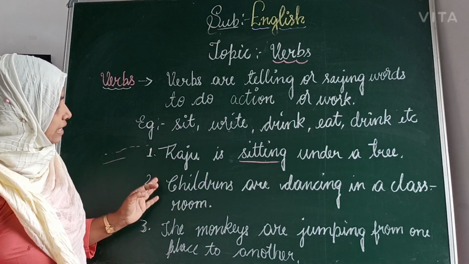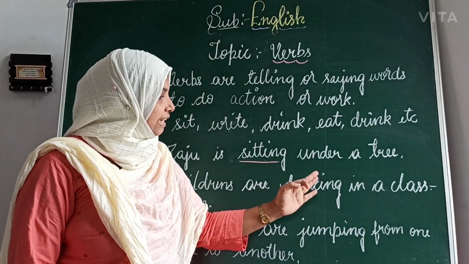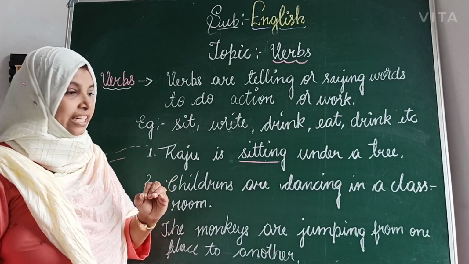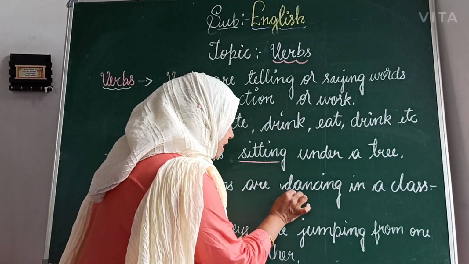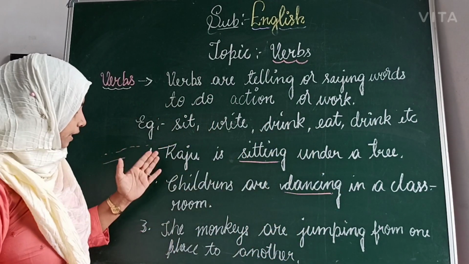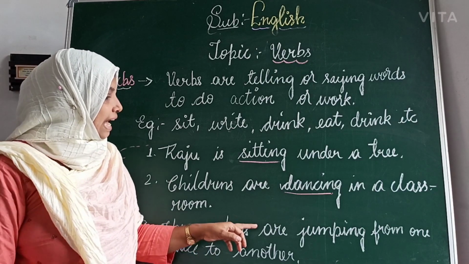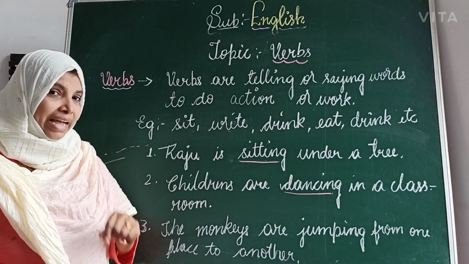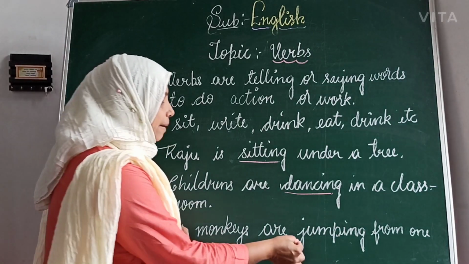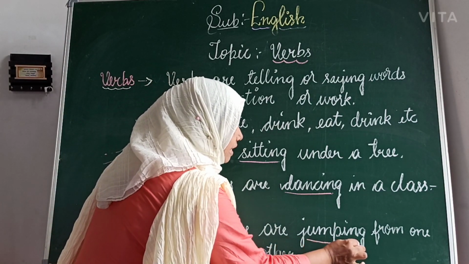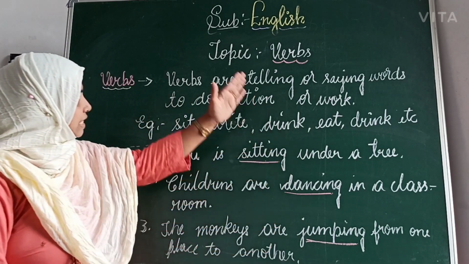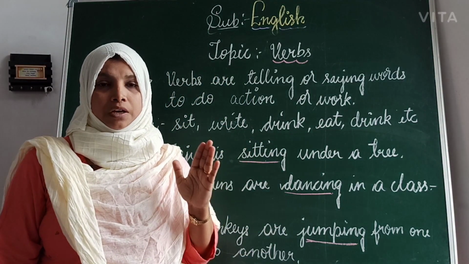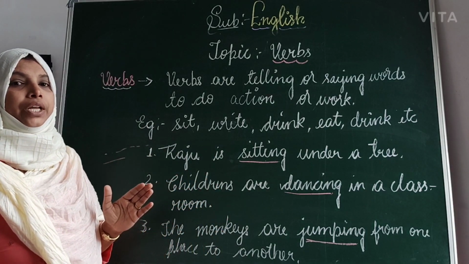Second one: children are dancing in a classroom. What is the children's action here? The children's action is dancing. This is a verb. Third one: the monkeys are jumping from one place to another. What is the monkey's action here? The monkey's action is jumping. This jumping is a verb. All these words tell that a verb is an action or a doing word. This is about a verb.